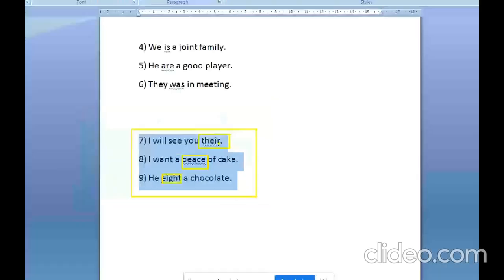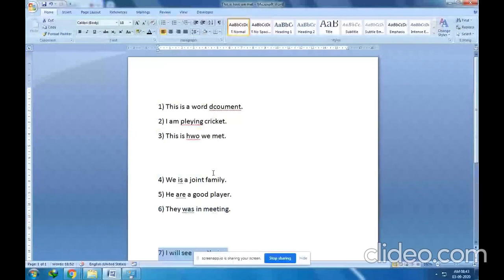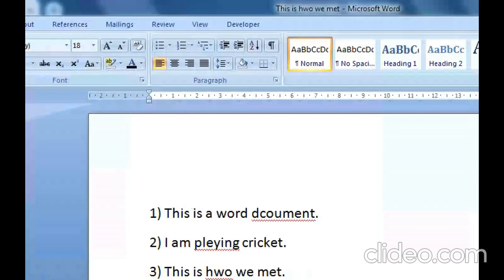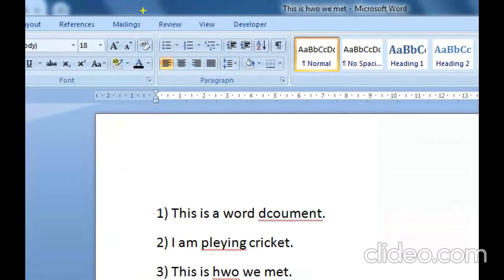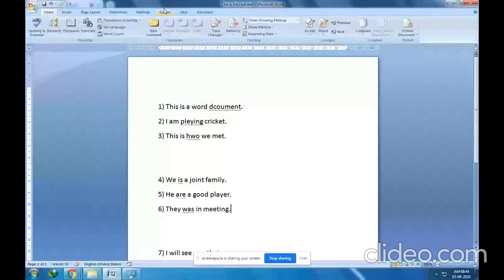Okay, so how to get these errors? Sometimes in the document these errors are not shown. There are particular settings. Let me show you those settings. If you cannot see any of these errors after typing, then what you need to do is go to the review tab. See here there is a review tab after mailings and before view. You have to click that tab. Fine, so I have clicked the tab.